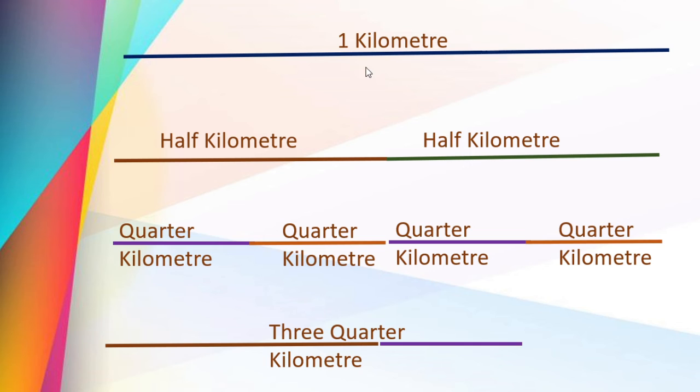Now same thing we will go through by numbers. Okay, 1 kilometer is equal to 1000 meters. We know, right? 1 kilometer is equal to 1000 meters. Then what about half kilometer? Half of 1000 is nothing but 500, right? So it is 500 meters, and here also we can write 500 meters. 500 plus 500, it goes to 1000.